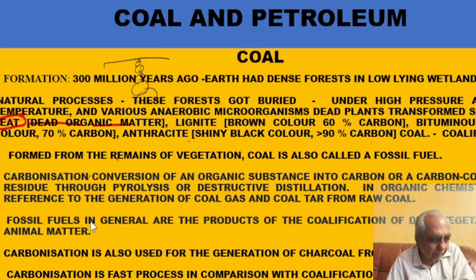Then fossil fuels are produced by coalification of dead vegetable and animal matter, whereas carbonization is a fast process of converting coal to coke and coal tar, and carbonization is an exothermic process.